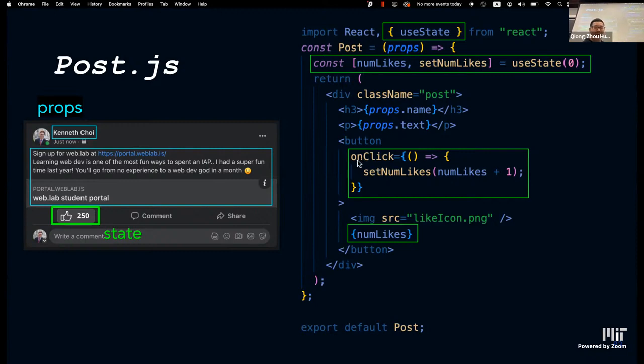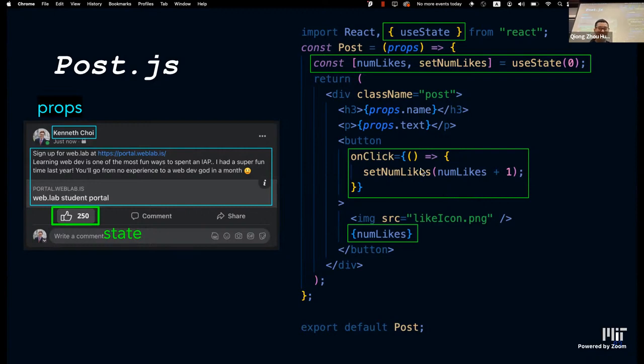Yeah, so onClick is the callback function for the button. And we want to define onClick as the callback function to set the number of likes to num likes plus 1. So it's a pretty complicated syntax, but essentially we're saying when we click the button, we want to call this function, right? And this function is a callback function which calls set num likes to num likes plus 1.